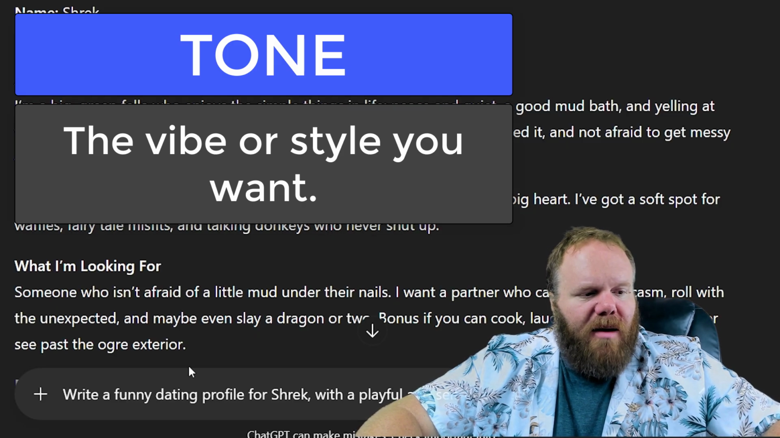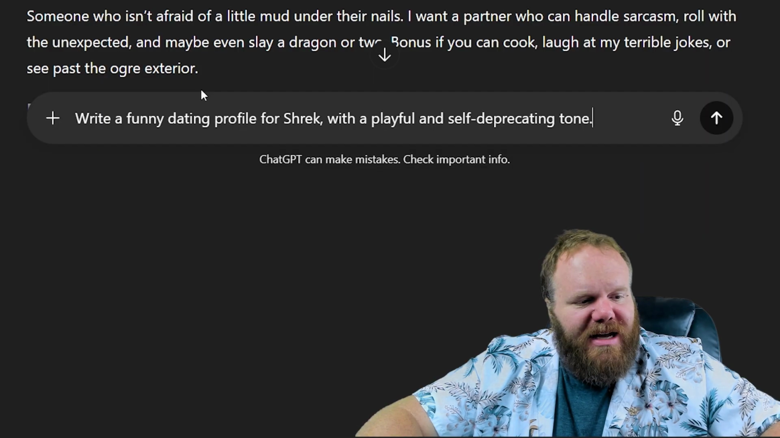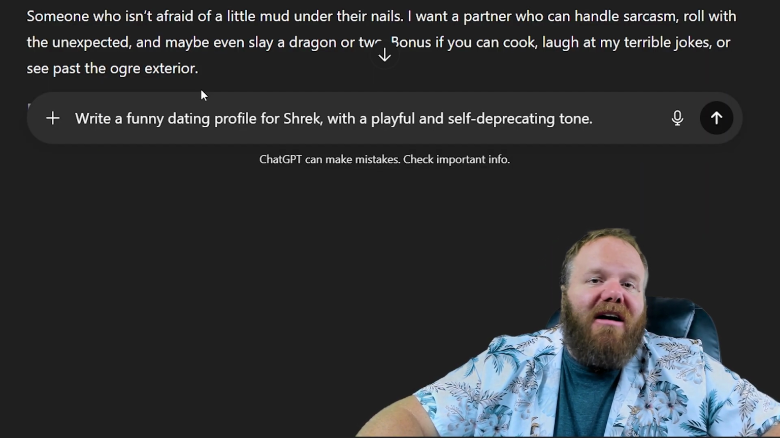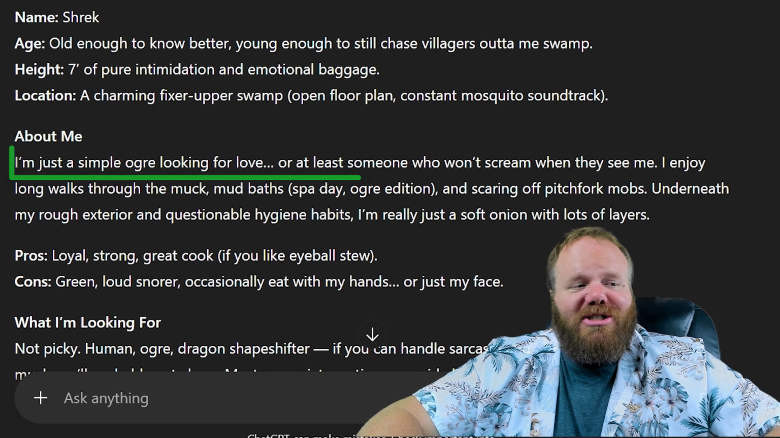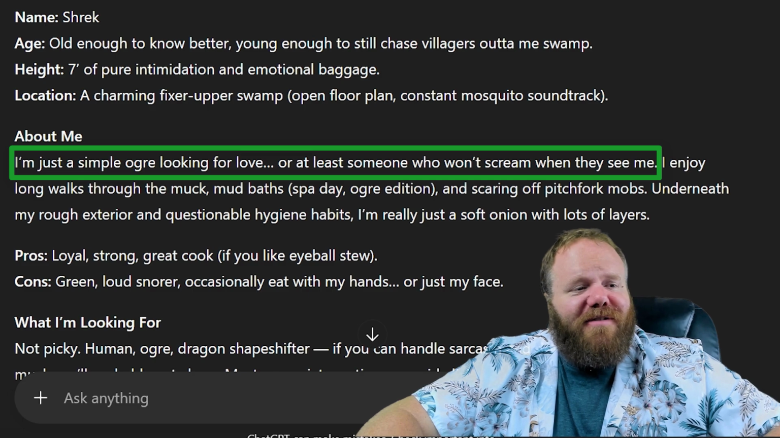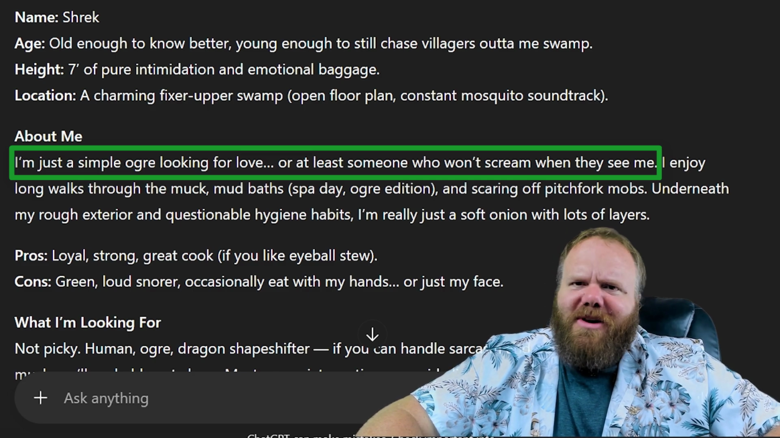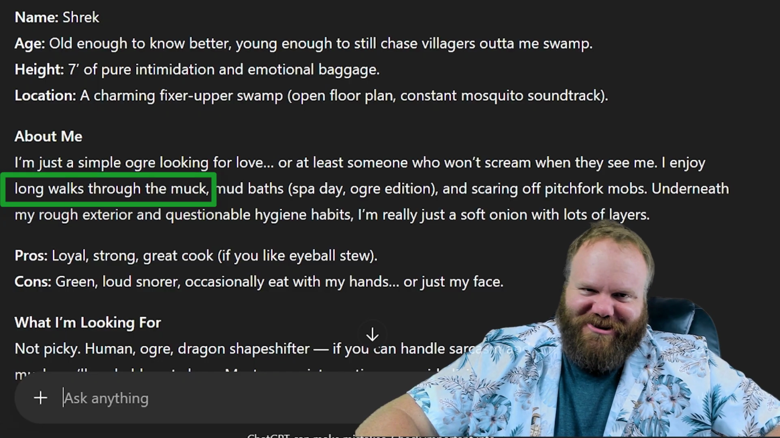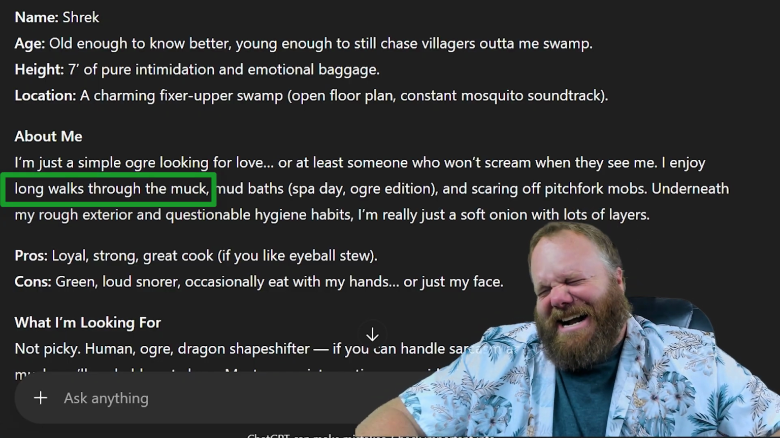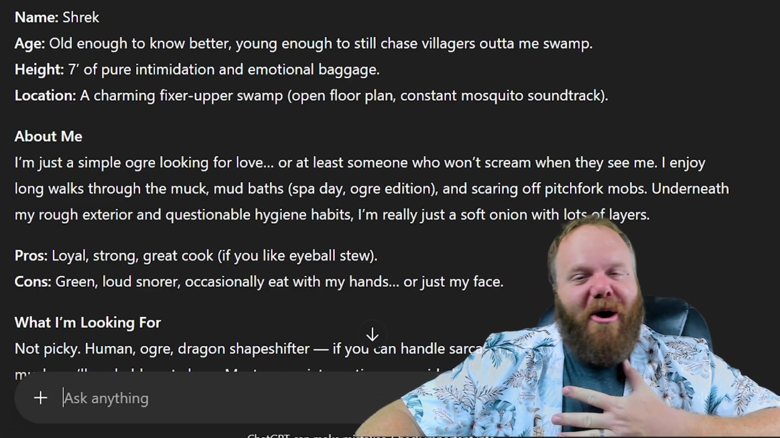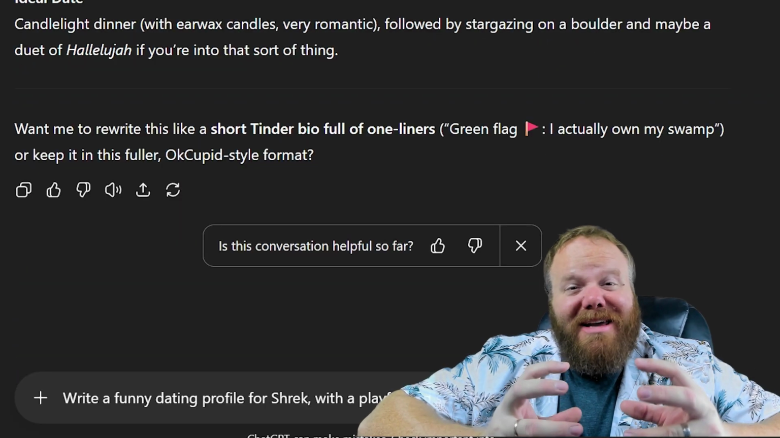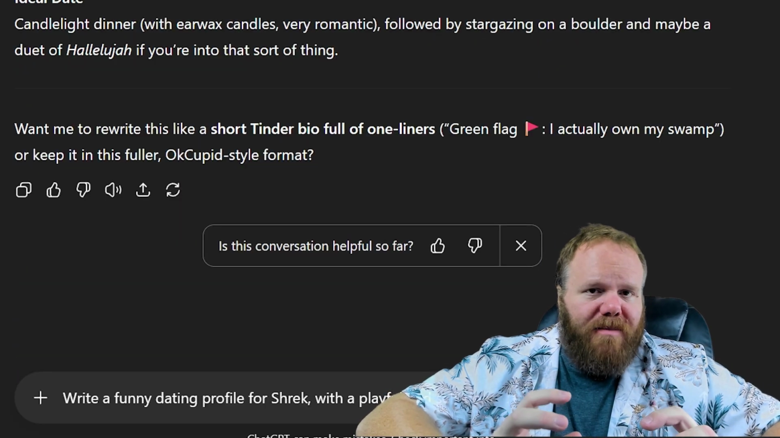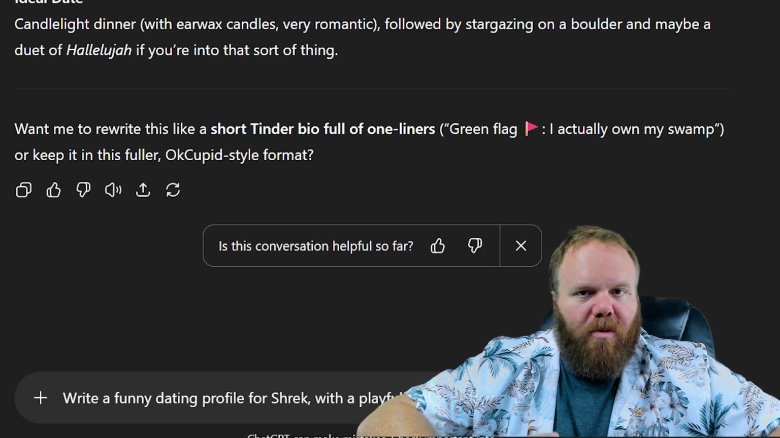Let's try this again, but this time, write that dating profile with a playful and self-deprecating tone. I'm just a simple ogre looking for love, or at least someone who won't scream when they see me. I enjoy long walks through the muck. I don't know about you, but my heart is already aflutter. But we can still make a better prompt here by making the context more precise.